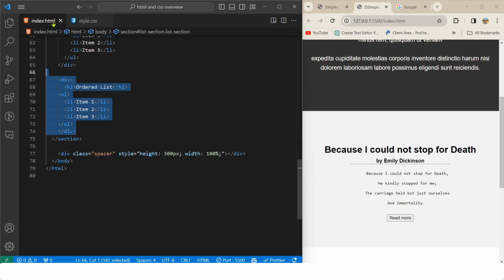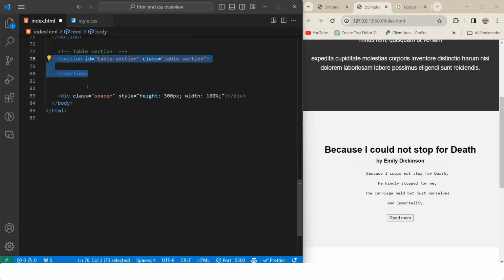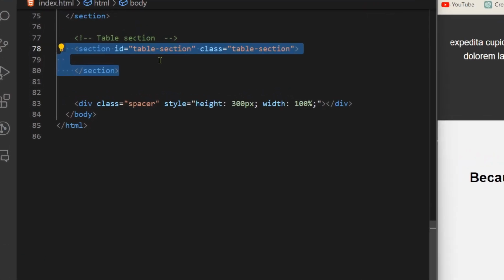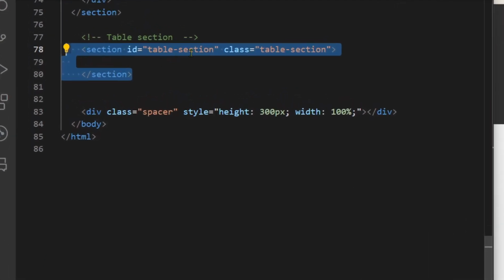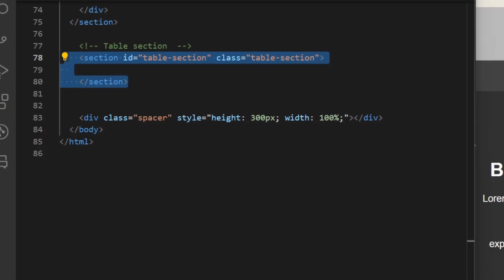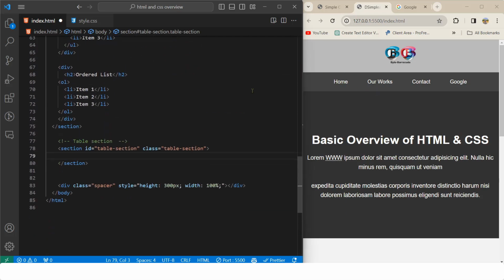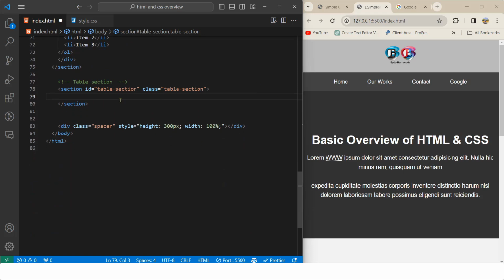And okay, now let's move on to our next section. We will not continue here anymore. Next we have our table. So for that we have created a table section, and if you remember from our navigation menu, we can go to different parts, but I did not add all the sections I created. So you can add them in the navigation menu to make it more dynamic.